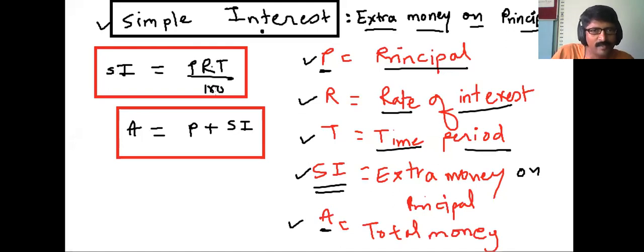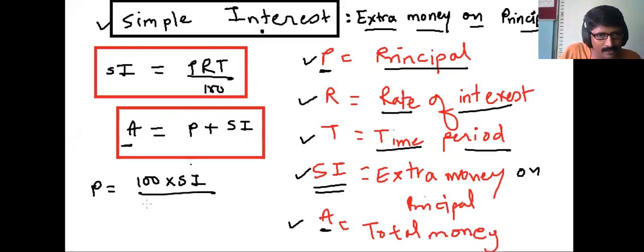Now there are two formulas: simple interest and amount. The formula for simple interest is principal into rate into time upon 100, and the formula for amount is principal plus simple interest. Principal 100 plus simple interest 10, if we add together, it becomes 110. So amount is nothing but principal plus simple interest. Now there could be some more formulas, like principal. What will be the principal formula? 100 into SI upon RT, that is rate of interest into time.